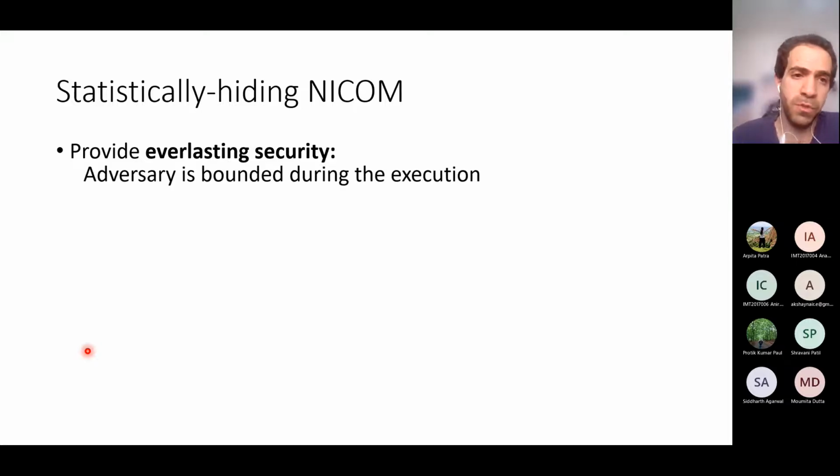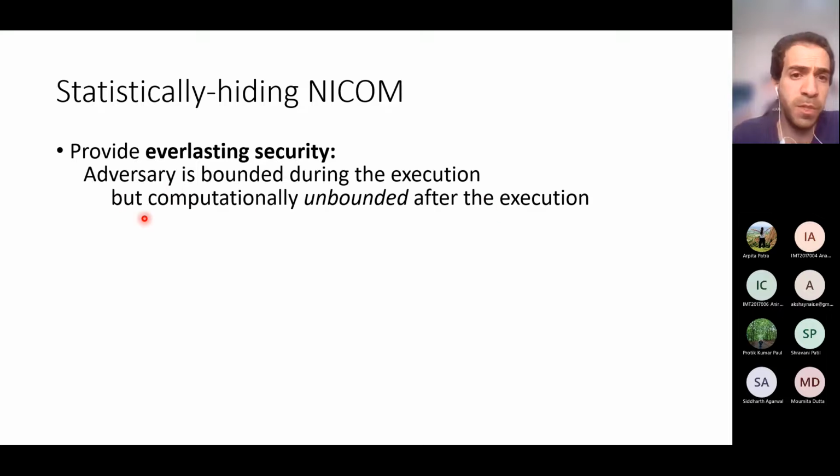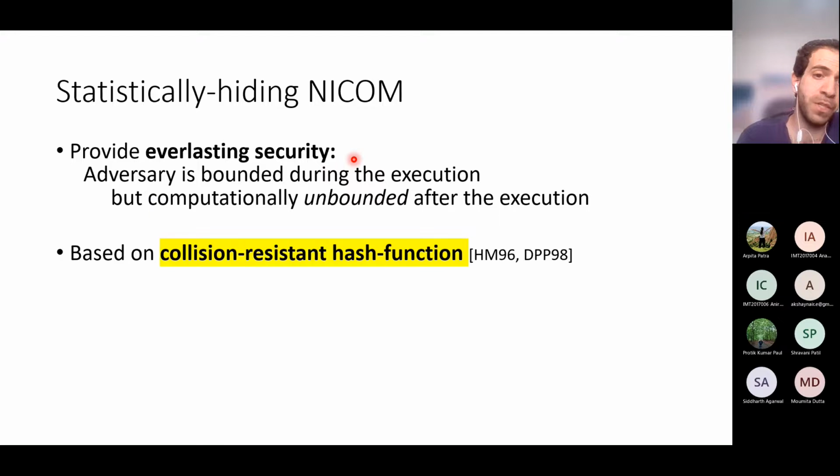And it means that the protocol is secure against an adversary that is bounded during the execution, which is the standard, but then the adversary can be computationally unbounded after the execution of the protocol, which is more similar to information theoretic security. Okay, so it means that it doesn't matter how much time and effort the adversary invests after the execution of the protocol, he still cannot break the security of the protocol. So this is everlasting security, and if we are using statistically hiding non-interactive commitments, then we obtain everlasting security.